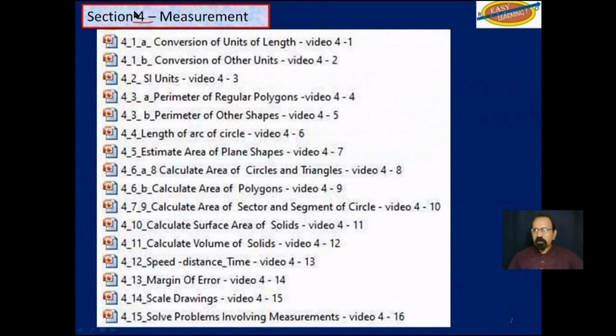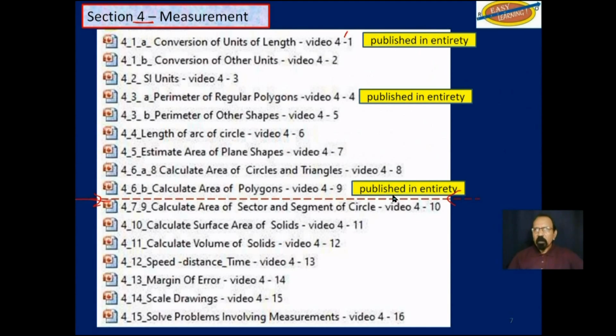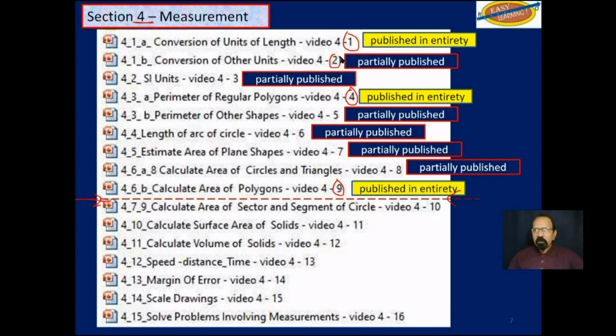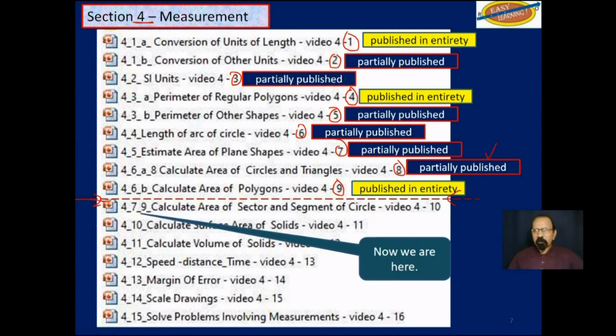Now we are at section 4. So far, video 1 from this section, video 4, and video 9 have been published in their entirety on YouTube. Videos 2, 3, 5, 6, 7, and 8 are only partially published.